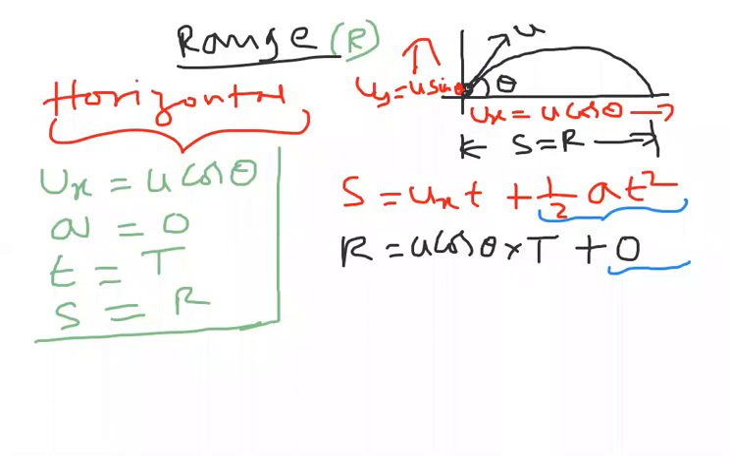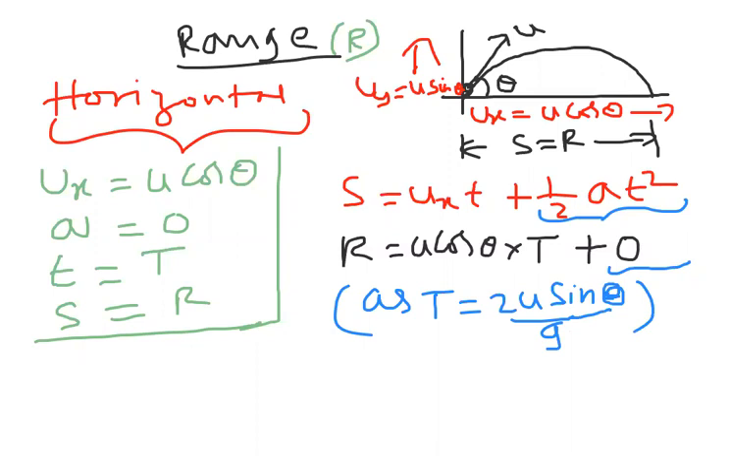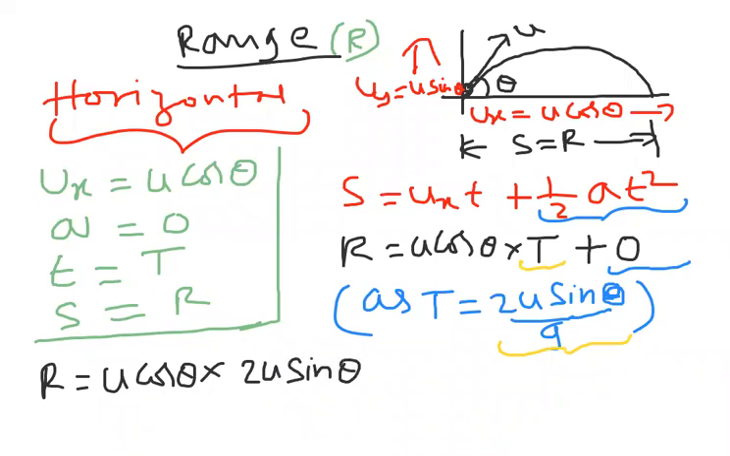We know that capital T is equal to 2u sin theta by g. This is the capital T formula. Substitute in that expression: R is equal to u cos theta into, in the place of capital T, we are substituting 2u sin theta by g.